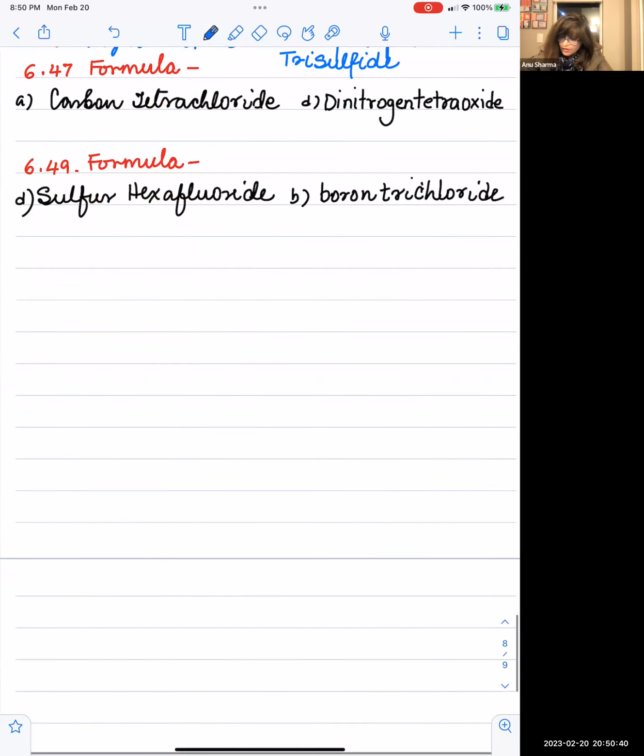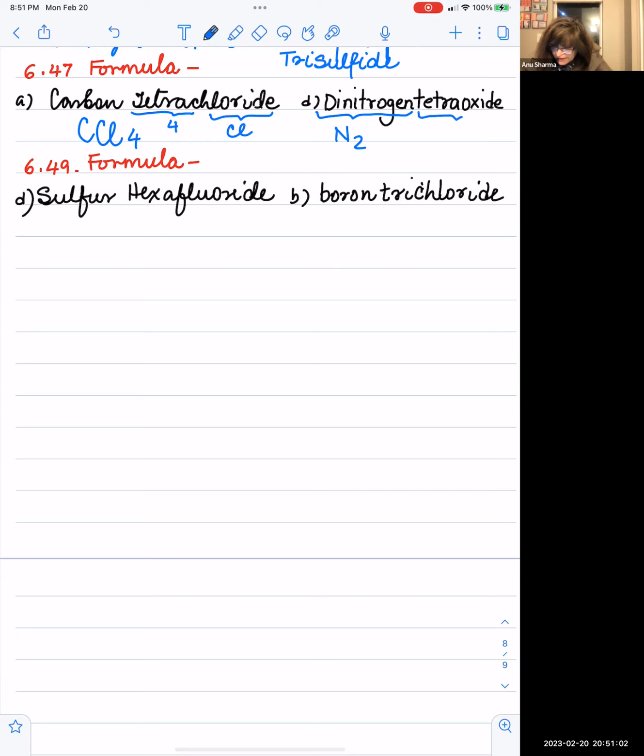Then you have to write the formula of carbon tetrachloride. Carbon is carbon, tetra is 4, and chloride is chlorine. So CCl4. Tetra stands for 4, and chloride is just the chlorine by itself. Okay. Dinitrogen tetraoxide. Dinitrogen is nitrogen 2, and tetraoxide is O4. It should become NO2, but then it becomes nitrogen dioxide. So don't try to simplify; whatever name you have been given, just write it for now.